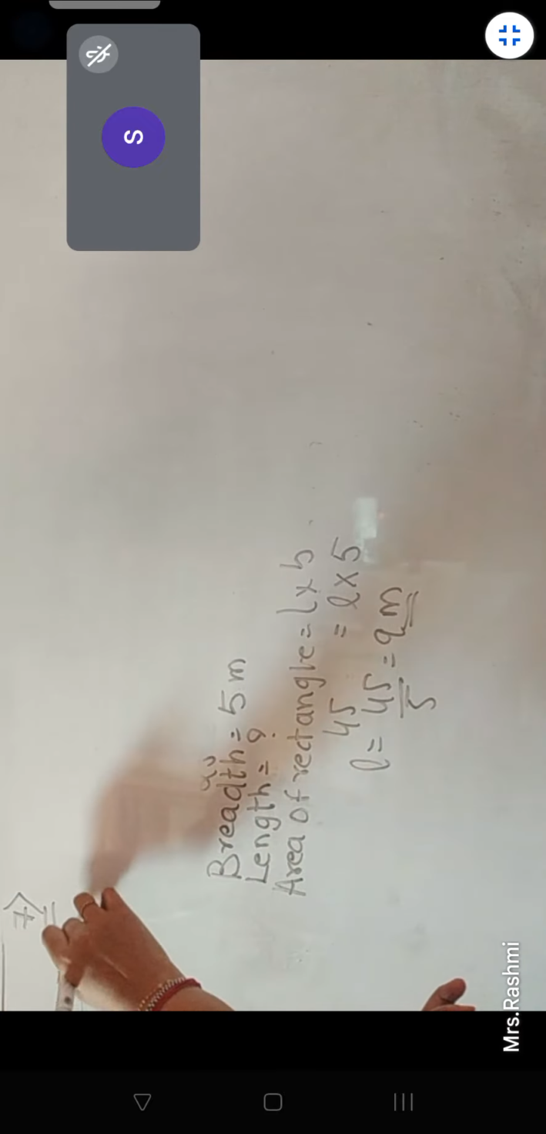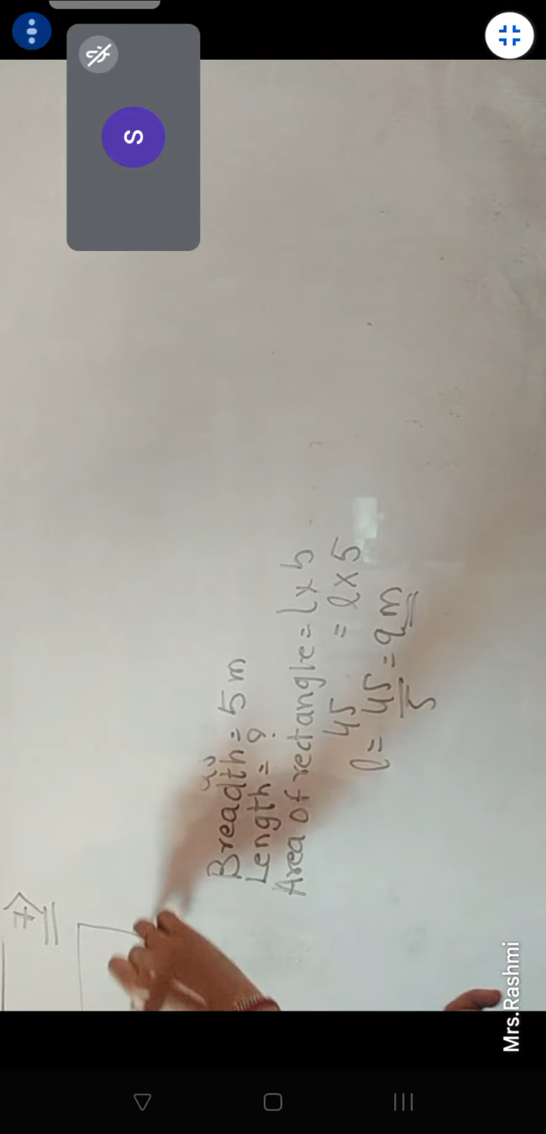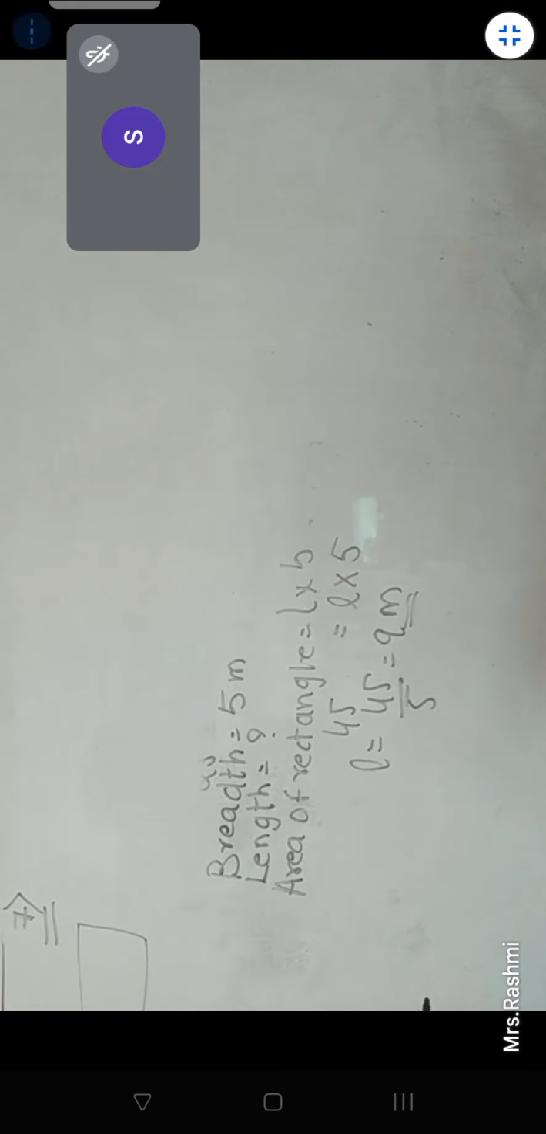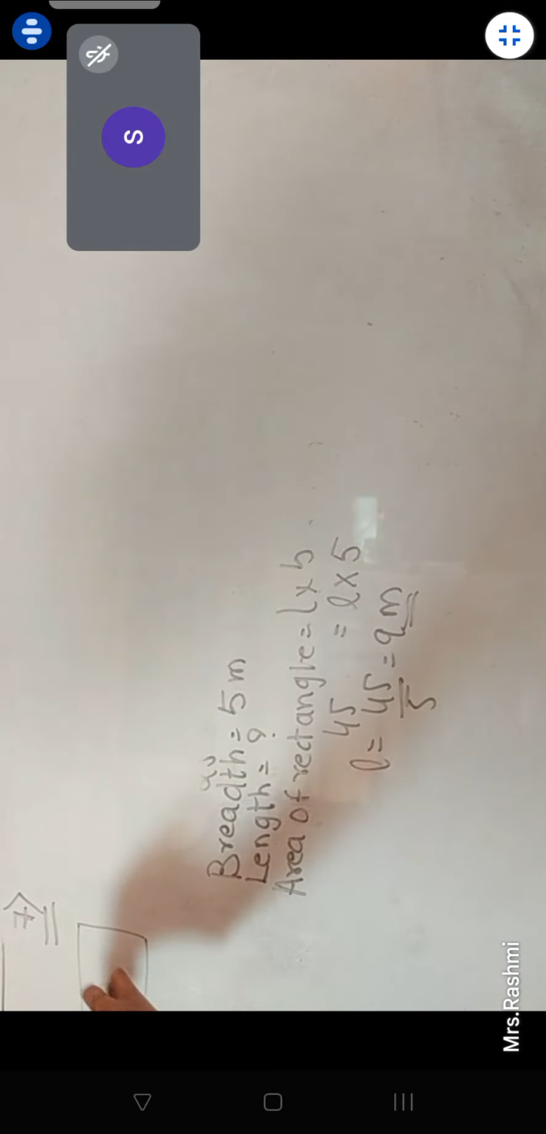It says a wire is in the shape of a rectangle. So there is a wire like this, which is in the shape of a rectangle. And its length is 40 and breadth is 22. That is what is being told.